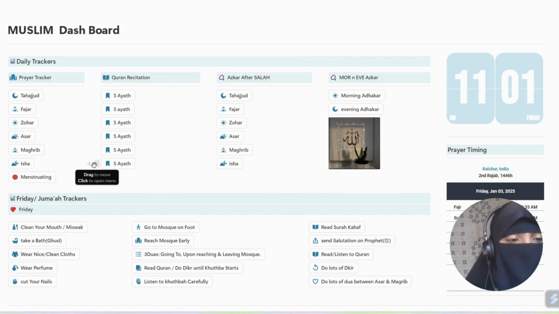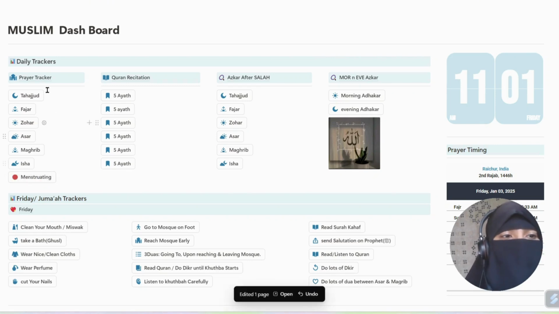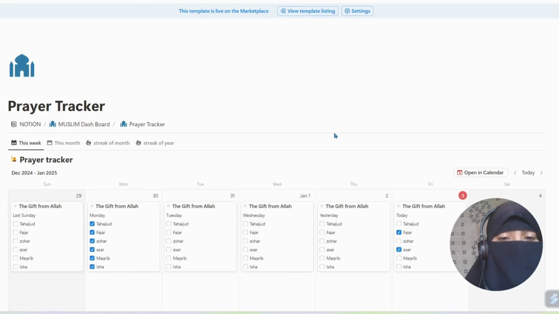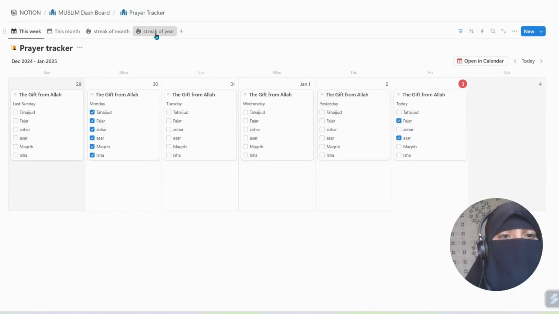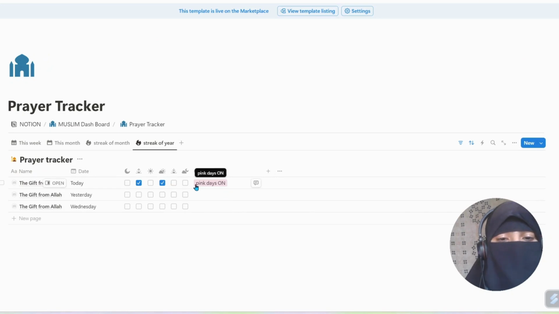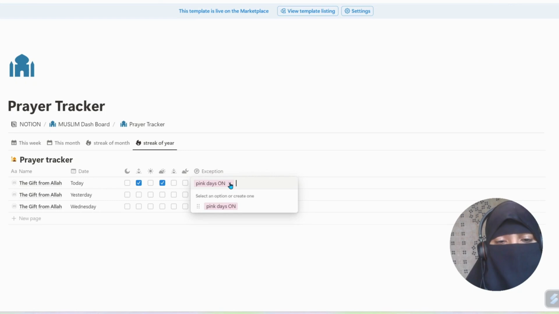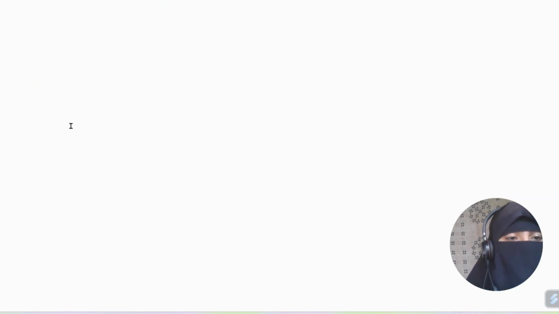One thing I have missed there. In here, you can see a menstruation button. If a female is using this button, she can simply click on that, so she can track her menstruation. So you should understand that on that day she didn't pray because of the periods, like this. If you want to delete this, you simply click on that and click on the cross mark. It will disappear. Okay, and let us continue the video.